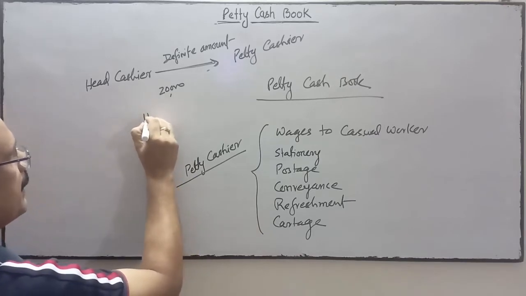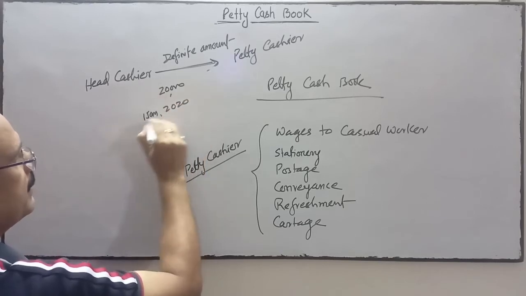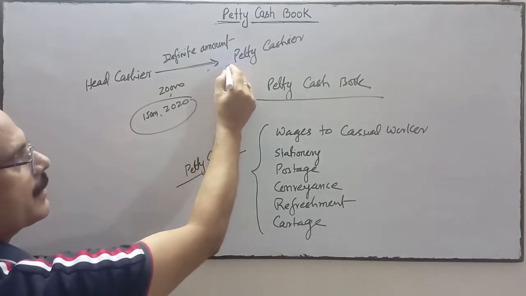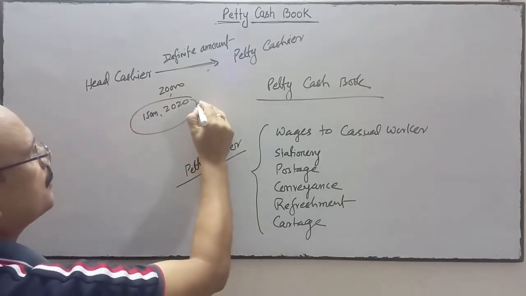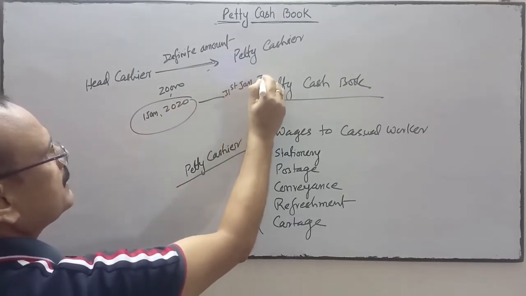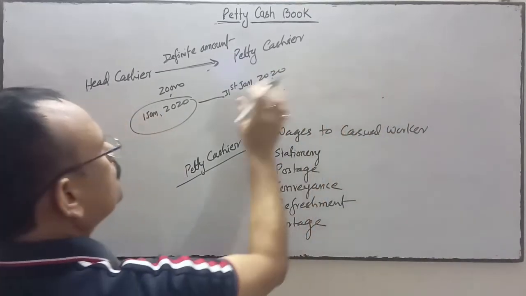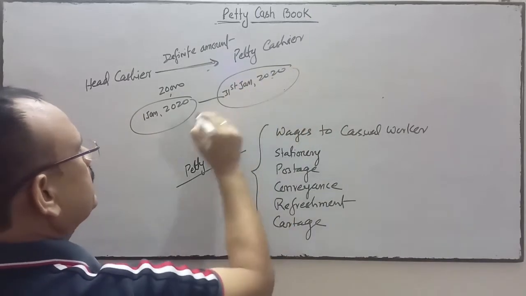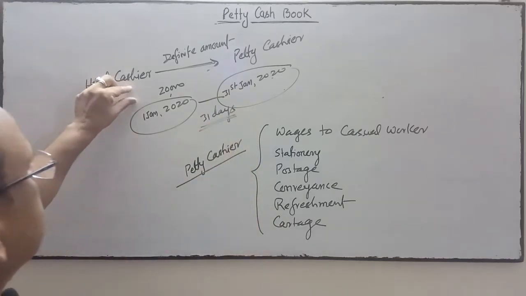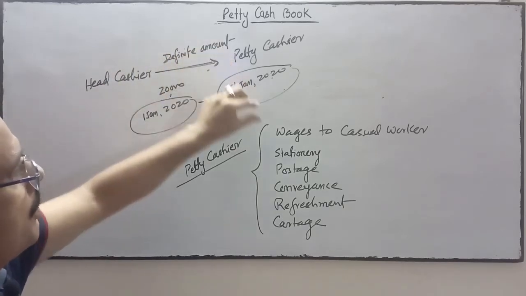Suppose on 1st January 2020, the head cashier has given 20,000 to the petty cashier to make the small payments from 1st January to 31st January 2020, for these 31 days.